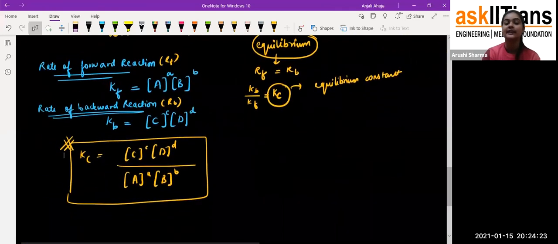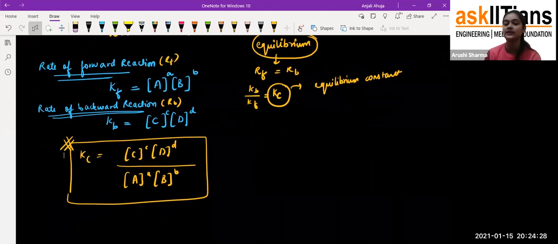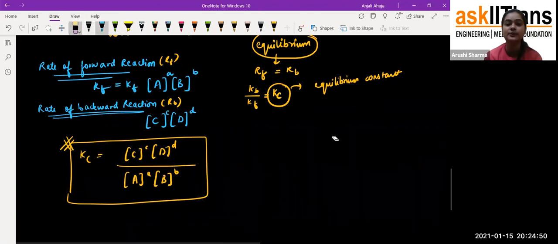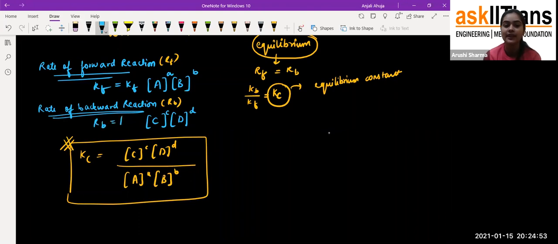So we can see here that when the rate of the reaction is directly proportional to the product of the concentrations, then we write Kf like this, and Kb is also written like this. That is the rate of the forward reaction. How can we write it down, students? We can write it in this format. So Rf is equal to Kf into this, and I can write the backward rate in the same format, so it is easier to understand. Rf is equal to Rb, and now Rb divided by Rf gives Kb by Kf is equal to Kc.